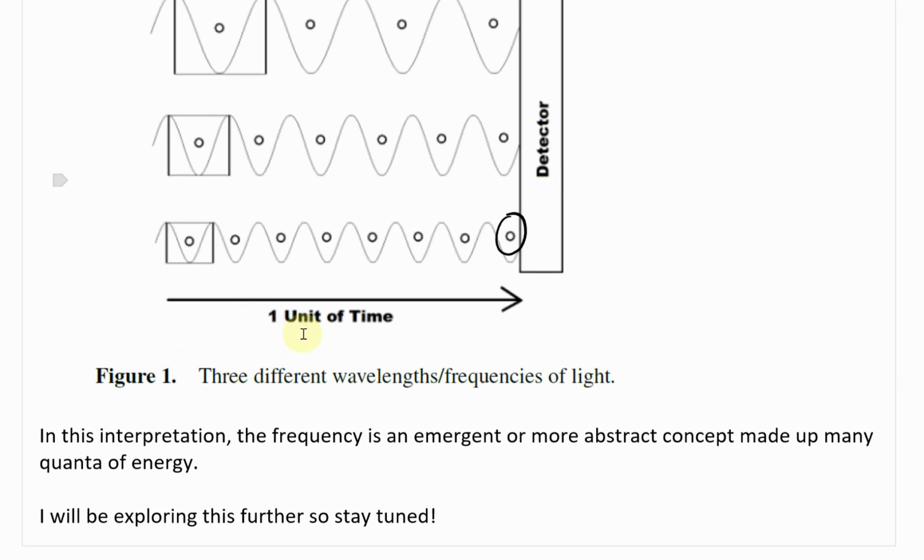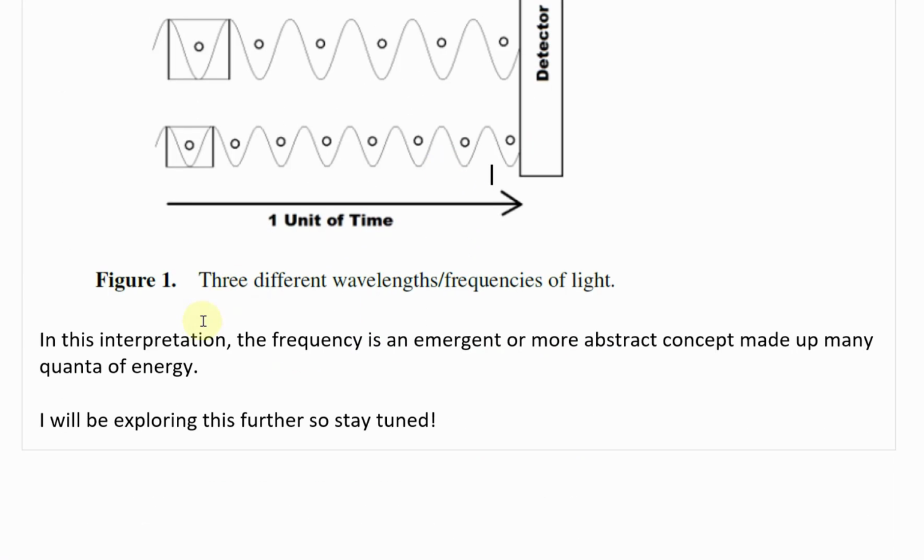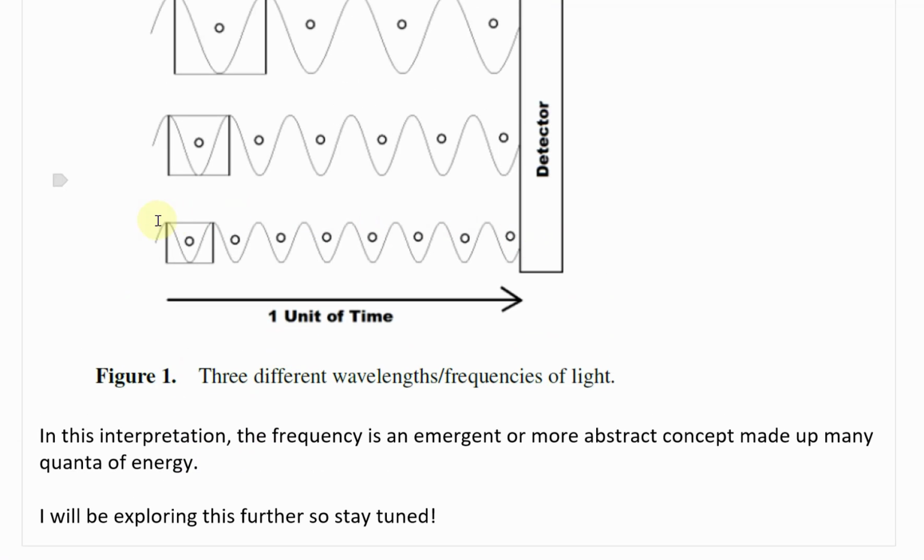And then when you have this unit of time there, that's where you get the frequency, and basically the more of these that are compact in space and time, that's more energy, otherwise less energy. So in this interpretation, the frequency is an emergent or more abstract concept made up of many quanta of energy. Yes, it's made up of many of these.